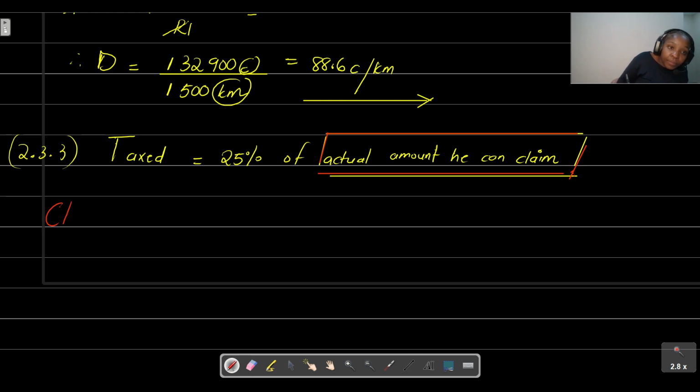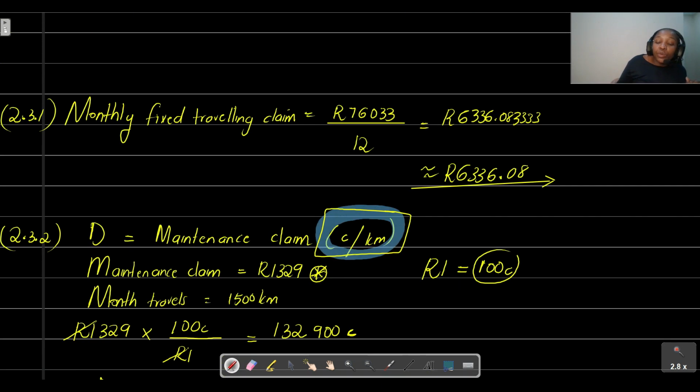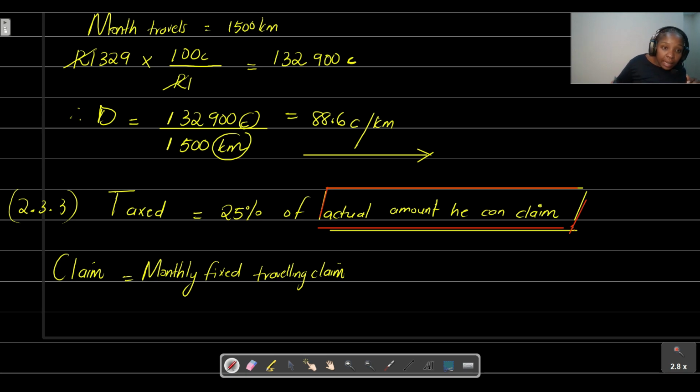So the claim, to get the amount that he can claim, remember, we have basically been told that it's equal to the monthly fixed. Remember, in the table we were given the amount per annum. So that basically means that we need to use this 6,336.08 amount to help us then calculate the actual amount that he can claim.